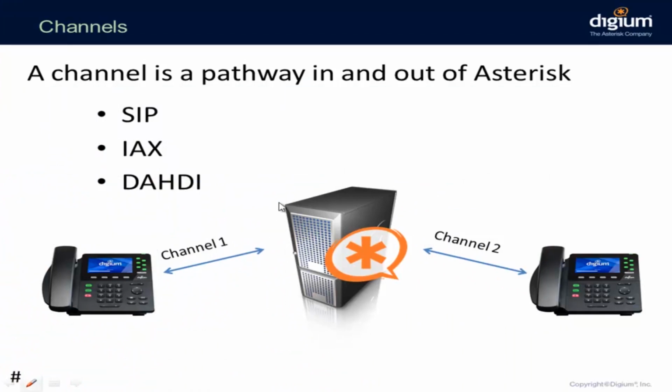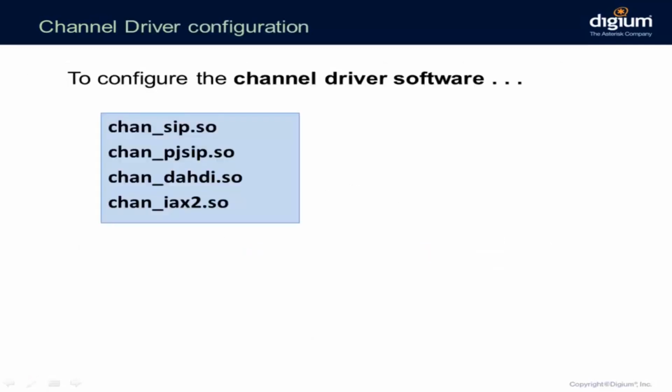So what is a channel? A pathway in and out of Asterisk. Asterisk handles different channels, as we mentioned, IAX, PJSIP, R2, or different stuff, Skinny, MGCP, whatever you want, well, almost.